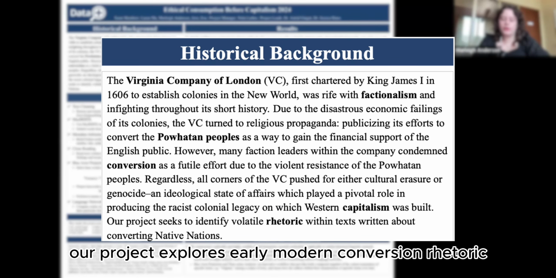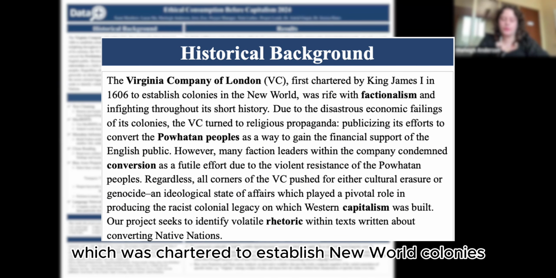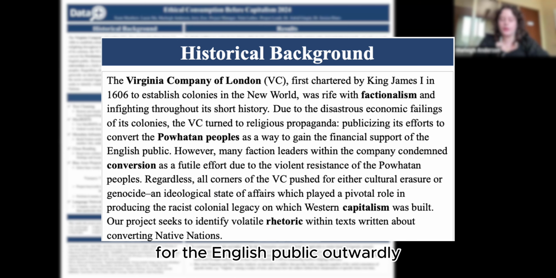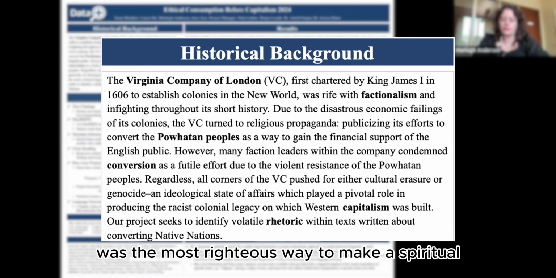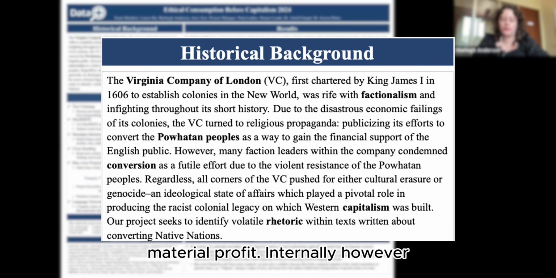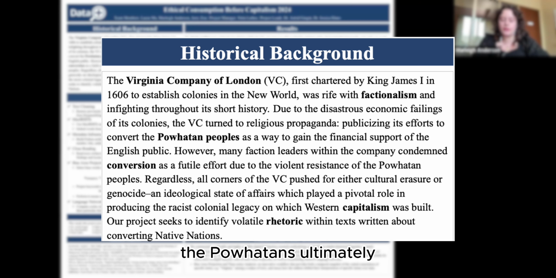Our project explores early modern conversion rhetoric. Specifically, we focus on the Virginia Company of London, which was chartered to establish New World colonies and was pivotal in producing religious propaganda for the English public. Outwardly, the company claimed that converting indigenous peoples was the most righteous way to make a spiritual material profit. Internally, however, the company was divided on the merit of converting the Powhatans.